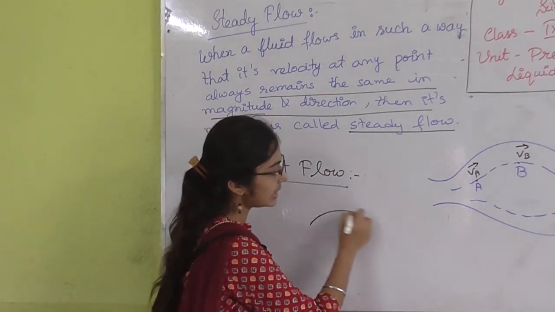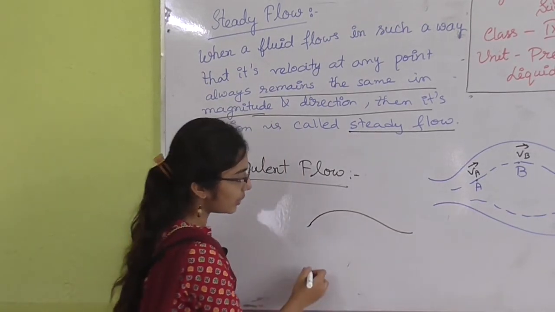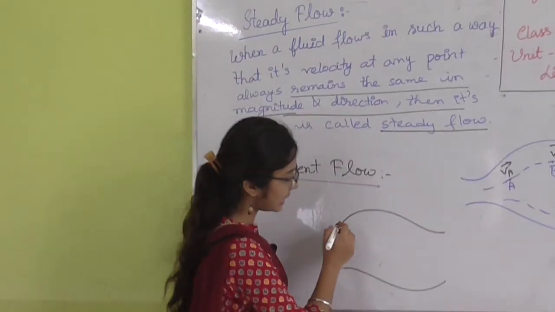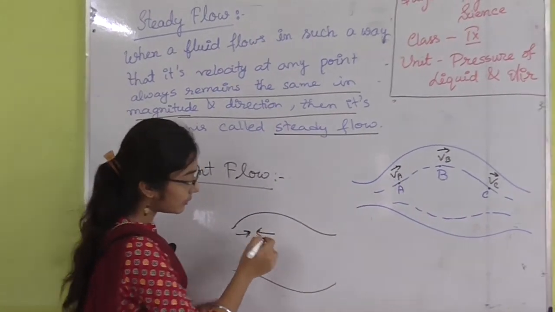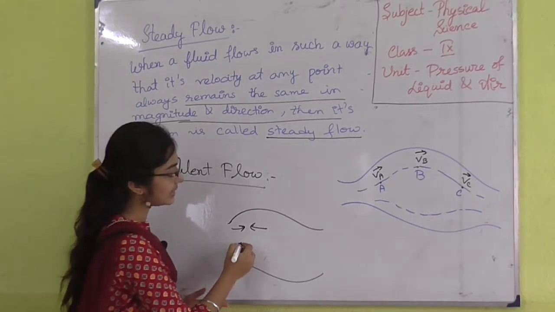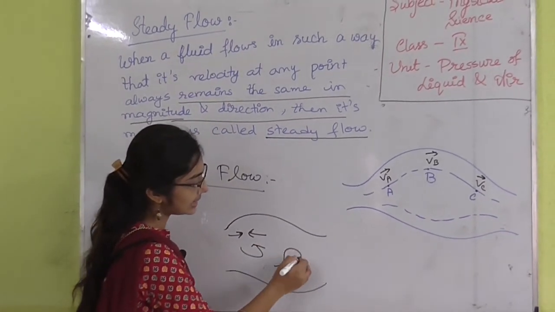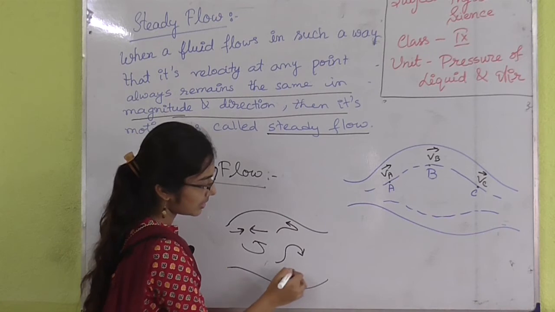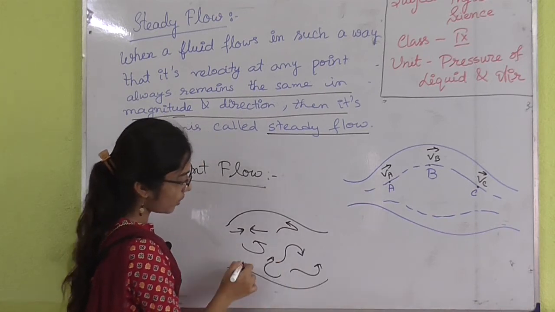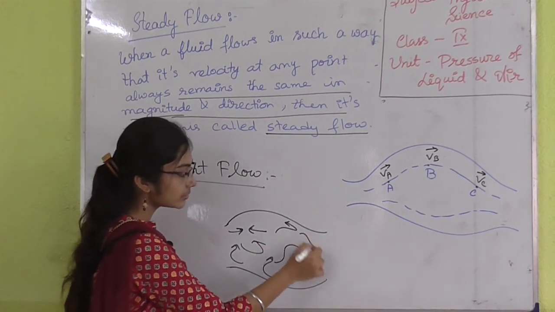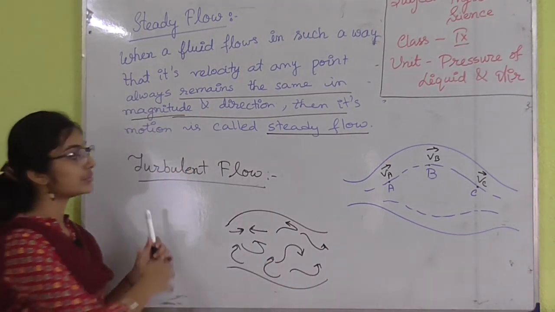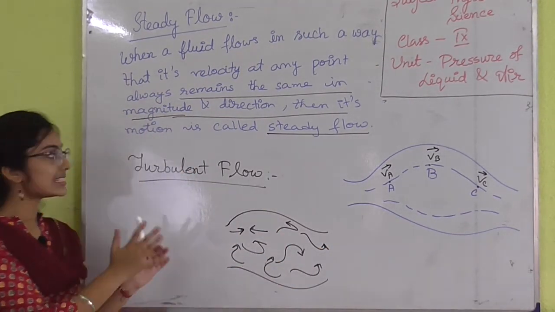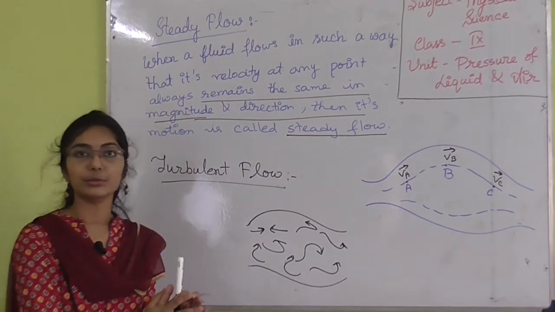That is known as turbulent flow. Suppose the liquid particles are confined in this area and their velocities are like this. There is no proper direction or velocity of the liquid particles. This type of flow of liquid is known as turbulent flow.